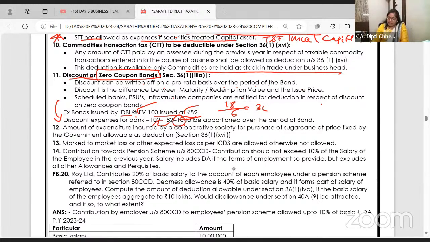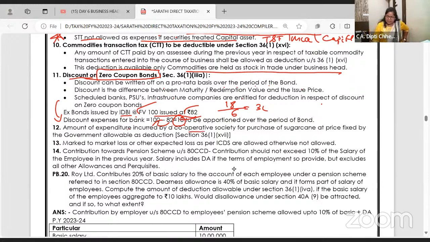Ma'am, why are we studying all this in business head? The 18 rupees, is it an expenditure for the bank or for the company? Because the bank is getting 82 and after 6 years they are paying you 100. So is the 18 rupees a discount for the bank? Yes. For how many years? 6 years, say. So 3 lakh rupees every year they can allow in the P&L account.